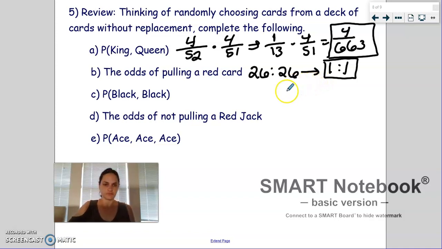Okay, so I want you to do the next 3. There's 2 probability and an odds question. So pause this video right now and then come back when you're done and we'll check. All right, let's go ahead and check this.